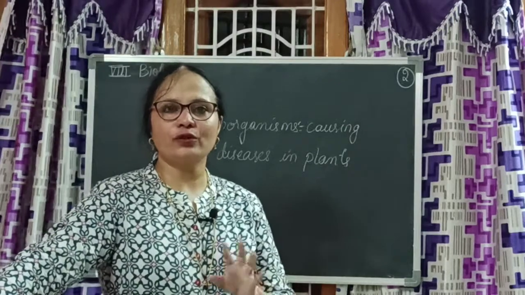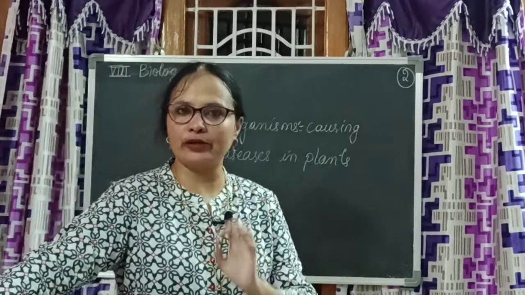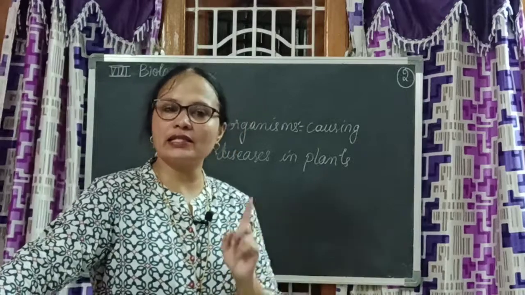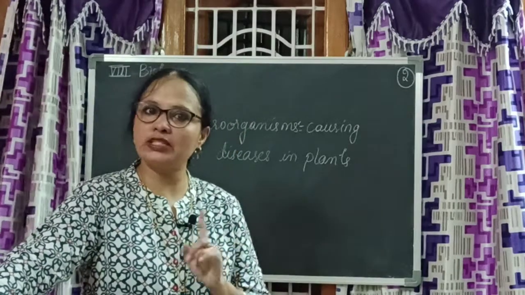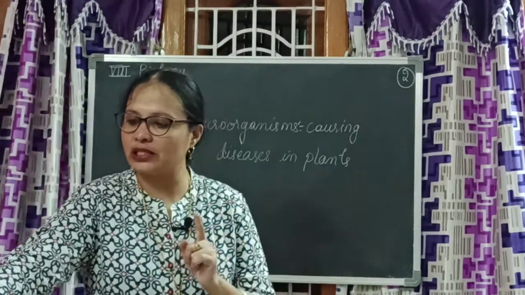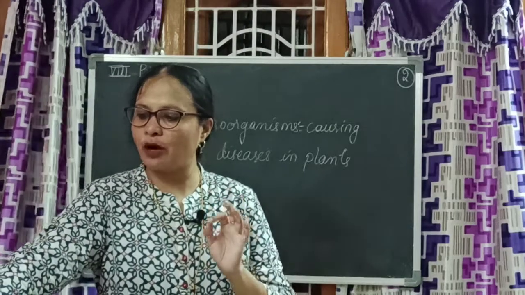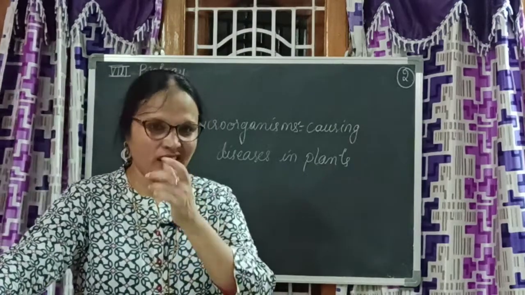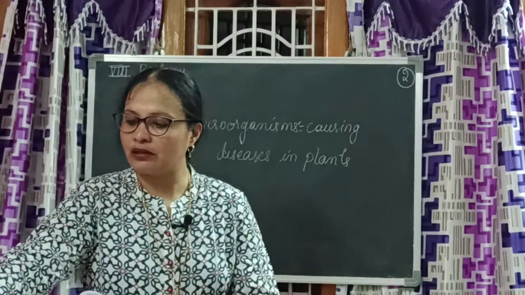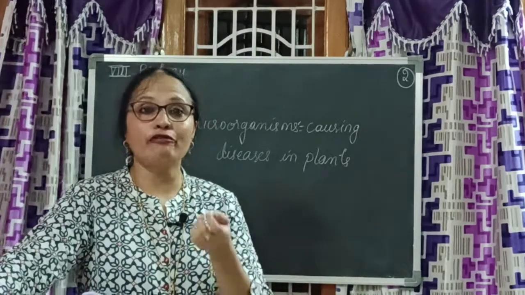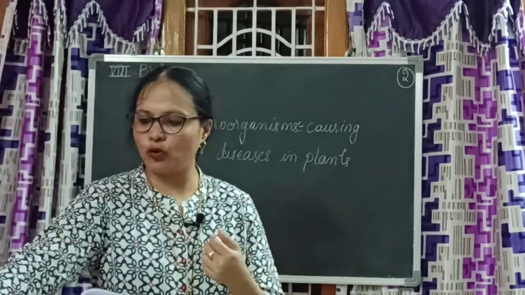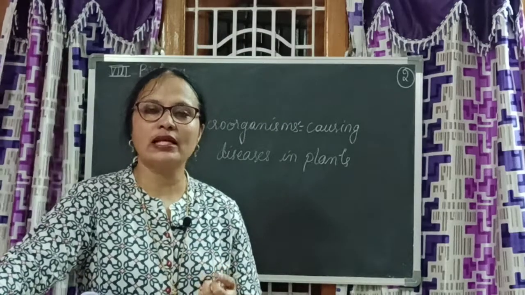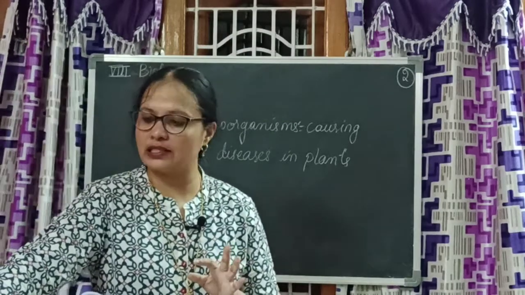Hello children. So we learnt about the diseases caused by microorganisms in human beings and diseases caused by microorganisms in animals. What are those in animals? Anthrax, foot and mouth disease in cows and all, viral diseases in prawns, fowl pox, bird flu in poultry, rabies in dogs. Like that, many animal diseases are there.